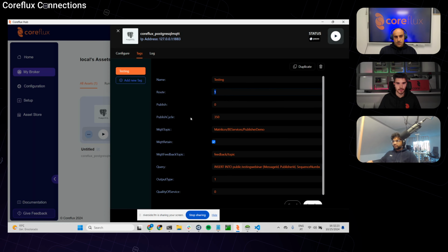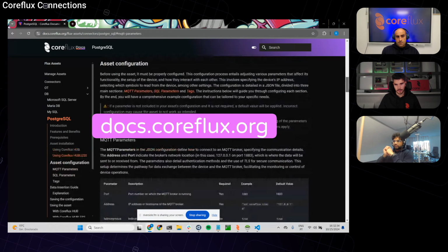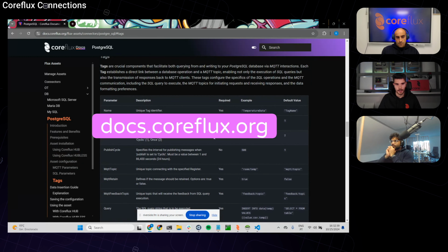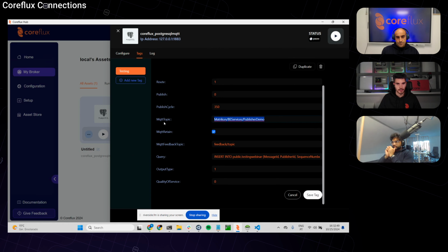All of these, the route, publish, all of this information you can find in our lovely documentation. So right here you can see what's needed and what I have filled in terms of publish, routes. So it's everything already set up. The MQTT topic that Melvin is publishing the data from the OPC UA, and the query that we're gonna do to publish in the DigitalOcean database.